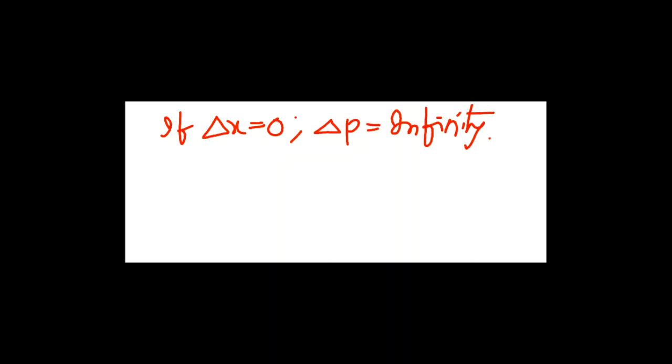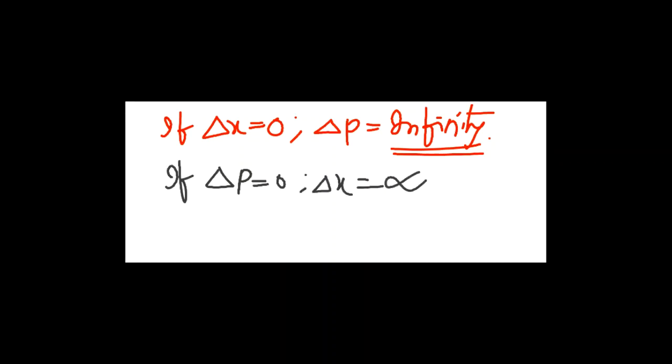And one other question they can ask here is, if delta x is equal to 0, what is delta p? Delta p will be infinity. That means if there is no uncertainty in the position, there is complete uncertainty in the momentum. Very simple. If you are saying exact position and momentum, you are absolutely wrong. Similarly they can ask, if delta p is equal to 0, delta x is equal to infinity. Remember these lines. Based on this, you will be asked some questions.